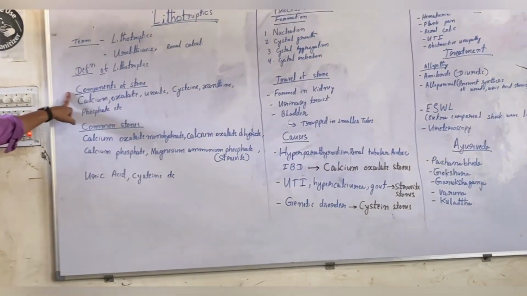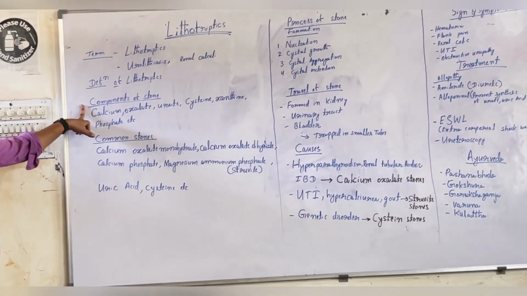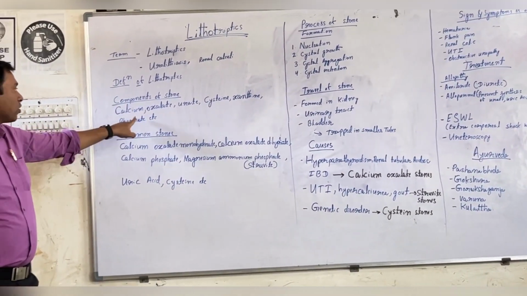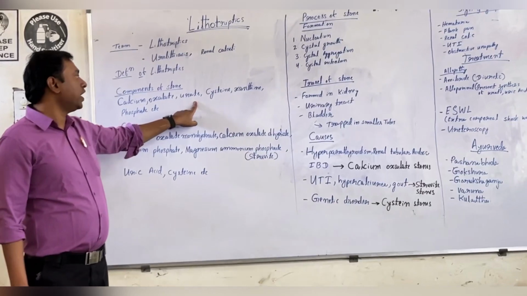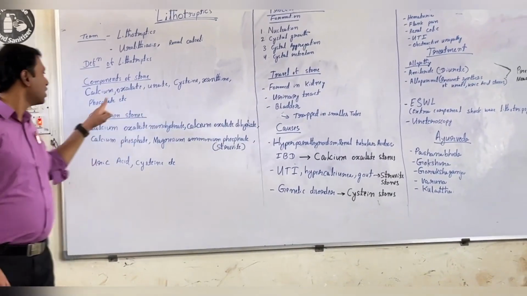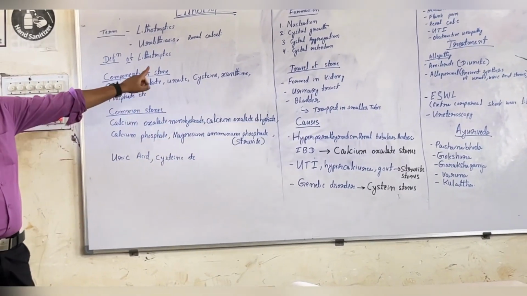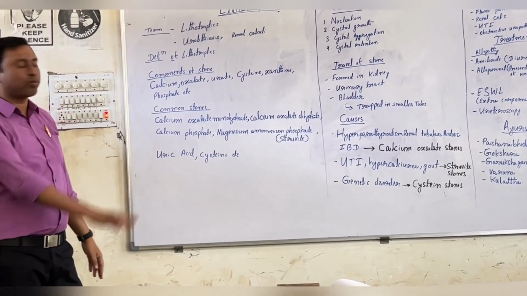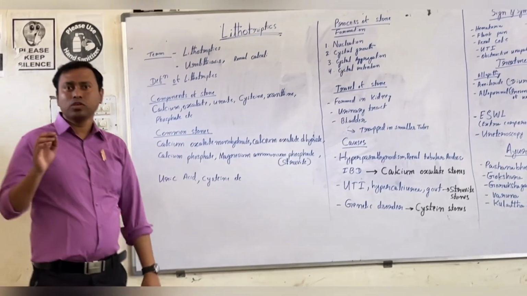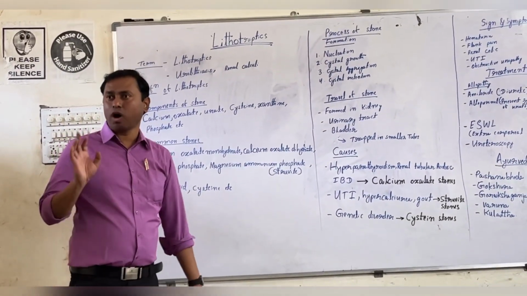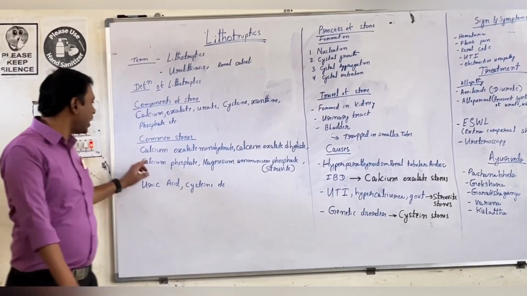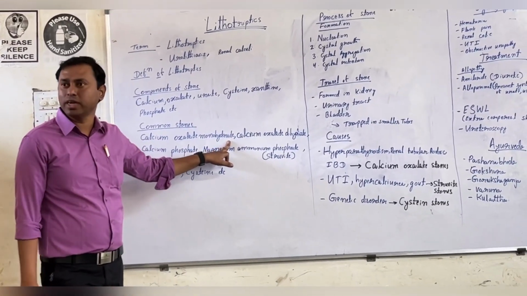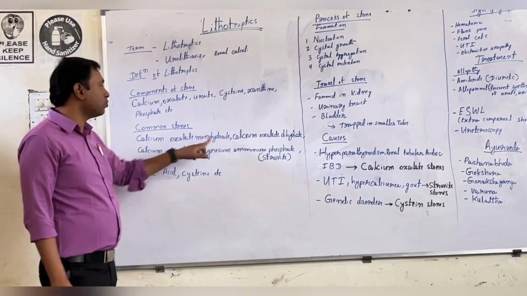Next is the components of the stones. You know kidney stones are formed, so what components are there? Calcium oxalate, urate, cysteine, xanthines, phosphate, and other things. These are the very common kidney stones. Now, the very common kidney stones formed in human beings are calcium oxalate monohydrate.